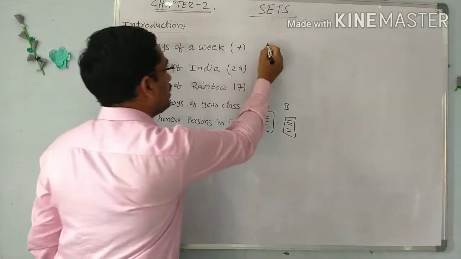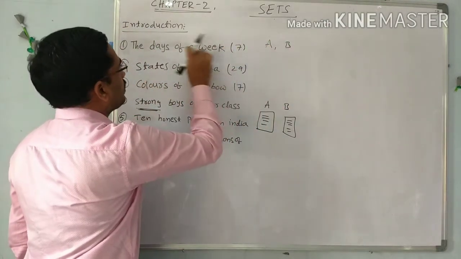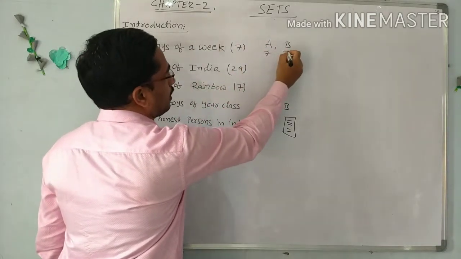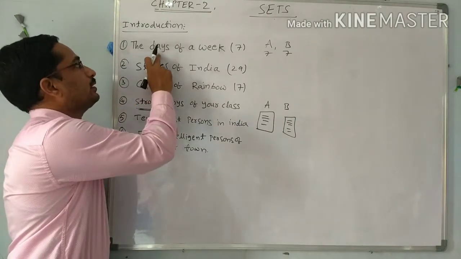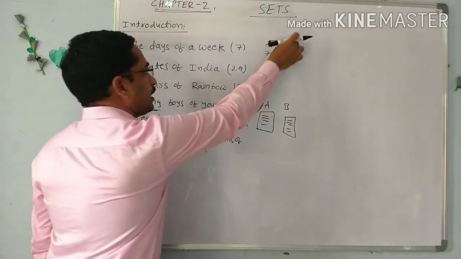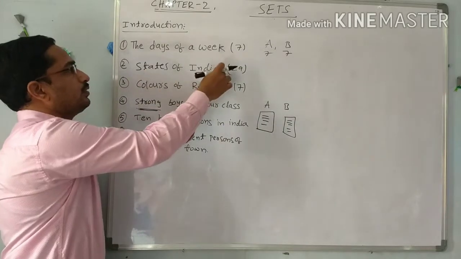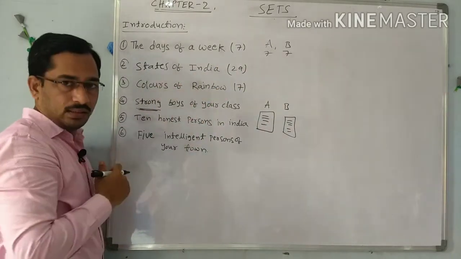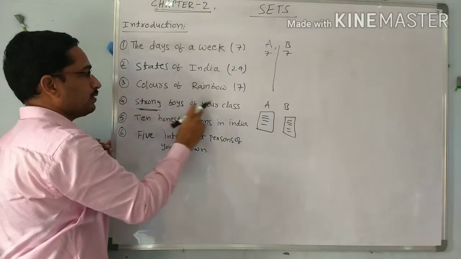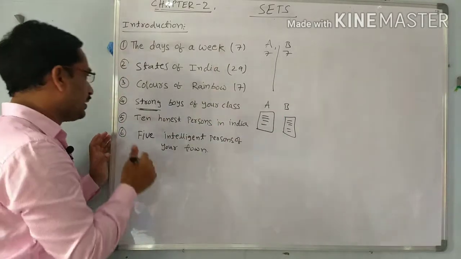Means if I assign the same work to the same persons A and B, A lists the days of a week, and B also lists the same, Sunday, Monday, Tuesday and up to Saturday, so it is acceptable by A and B. In the same way, the 29 states of India and the rainbow colors are 7, so it is acceptable by everyone. Whereas the fourth, strong boys of your class, the list may be different, because we cannot exactly define what is strong.